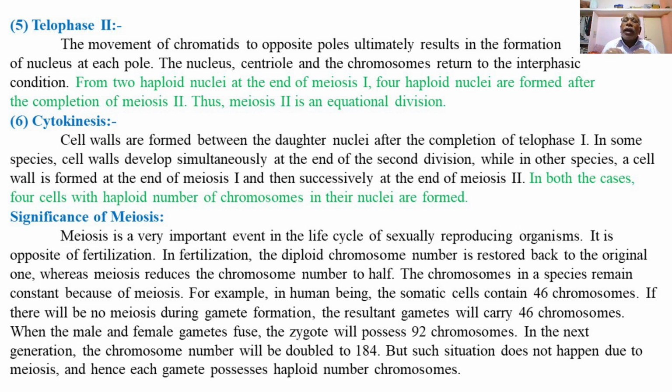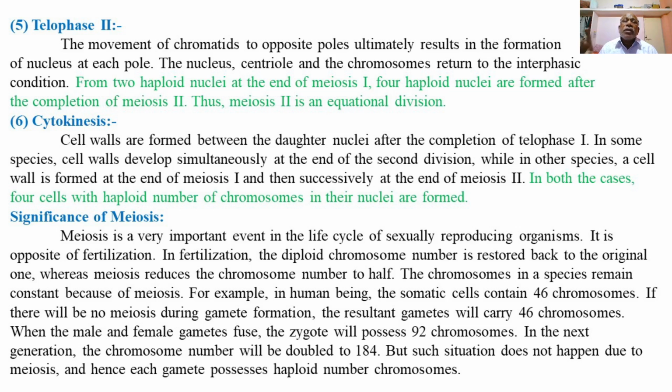So, at the end of anaphase, the two sets of the chromatids, which are pulled away from the equator and finally reach the opposite ends of the cell, will result in the formation of two daughter nuclei with the haploid set of chromosomes in each of the cells.